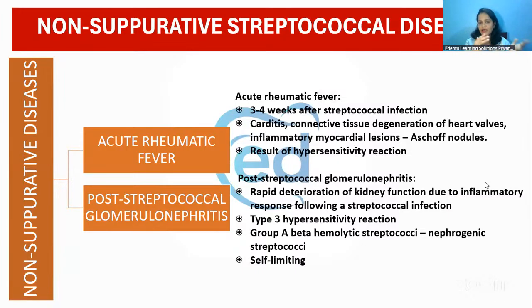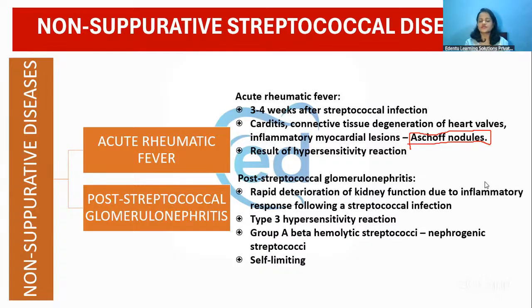So what is acute rheumatic fever? The person is already affected with a streptococcal infection. Three to four weeks after this infection, there is inflammation of the cardiac layers, carditis, connective tissue degeneration of the heart walls, and inflammatory myocardial lesions called Aschoff nodules. Aschoff nodules are the pathognomonic feature of acute rheumatic fever, and it is actually a result of a hypersensitivity reaction.